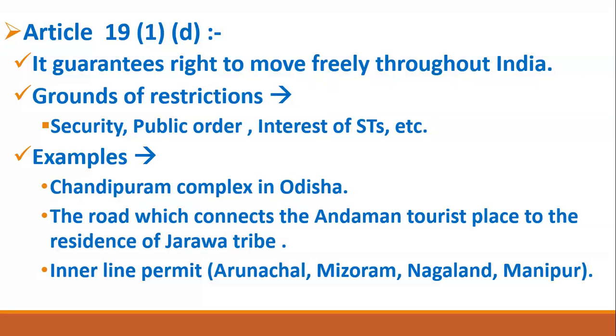The second reason is that the economy of these states is very big. Now, if there is no need of an inner line permit, then you can easily establish an industry there. And if you establish an industry there, the big industrialists in India can kill the employment of the local residents of these states, and the economy of these states is very, very big. So that's why the inner line permit is needed, so that the big industrialists cannot destroy the employment of the local residents of these states.